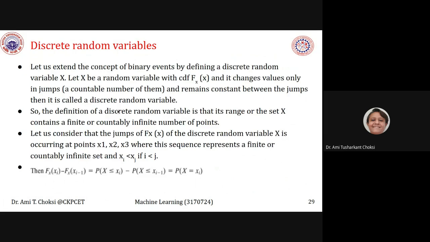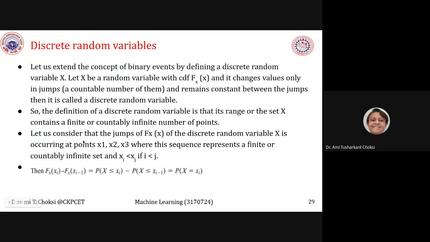And that is called what? It is called the discrete random variable. So the definition of a discrete random variable is that its range, the set X, contains a finite or countably infinite number of points. For a discrete random variable, we are having a finite or countably infinite number of points, right?